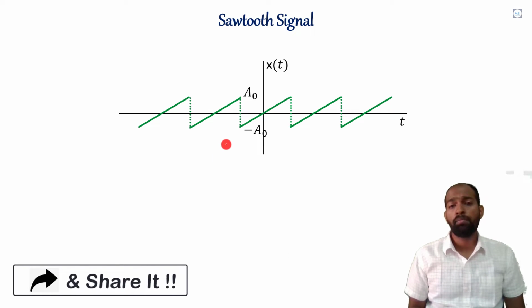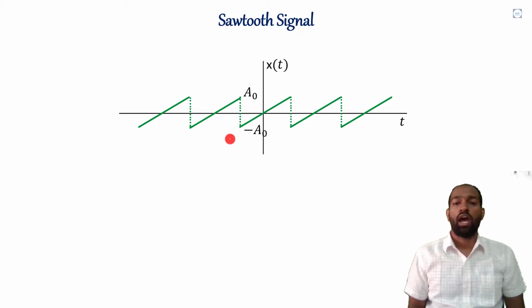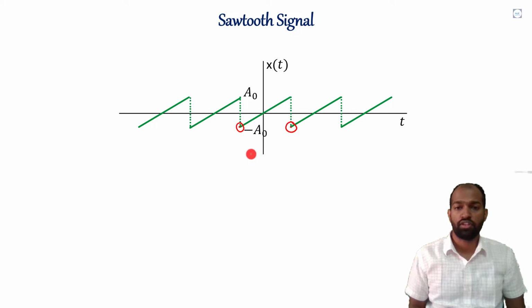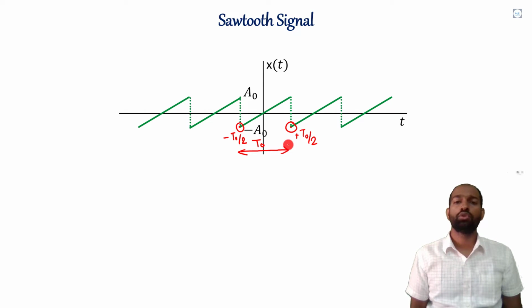The time period of any signal is the time at which it repeats itself. If we start from this point and consider this point, the signal repeats itself after this much time. This time will be T naught, which is called the fundamental time period or time period. So we can consider this point as minus T naught by 2 and this point as plus T naught by 2. I have explained this so that in future it will be useful to you all.